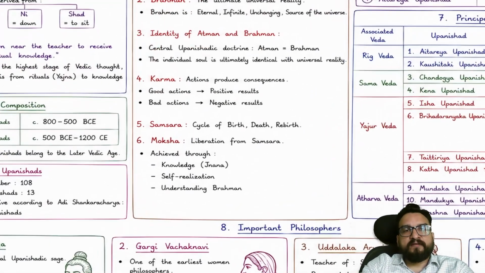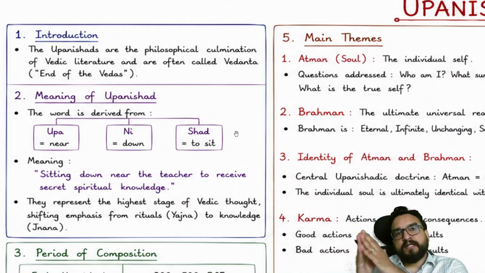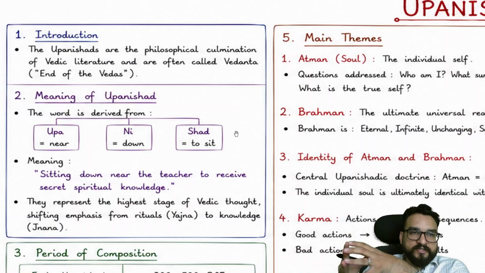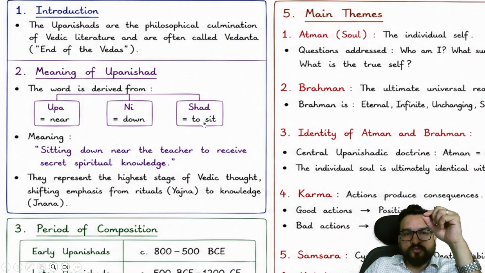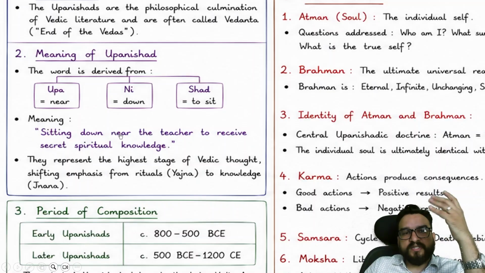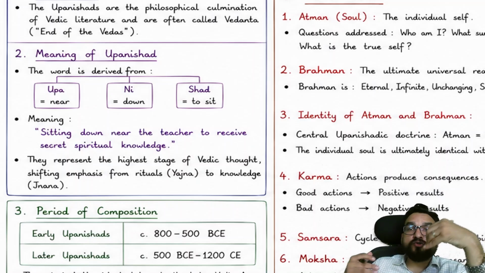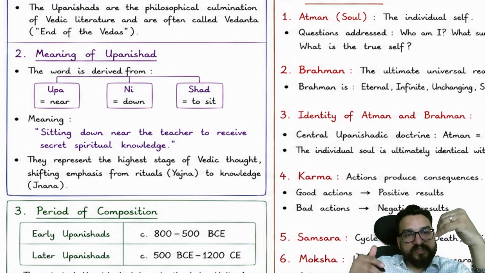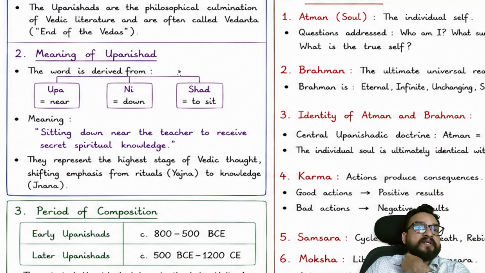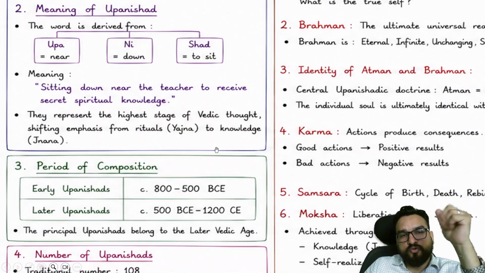Now the last one over here in Vedic literature is the Upanishad. Upanishad means the philosophical culmination of Vedic literature, often called Vedanta as well, the end of the Vedas, right? Upanishad means sitting down near the teacher to receive secret spiritual knowledge. And if you want to understand Vedic literature, you still need a strong connection with this Guru Shishya Parampara which has been there, right? If you want to understand the Upanishadic tradition, it comes from certain teachers of the Vedic literature. They represent the highest stage of Vedic thought, shifting emphasis from rituals to knowledge.